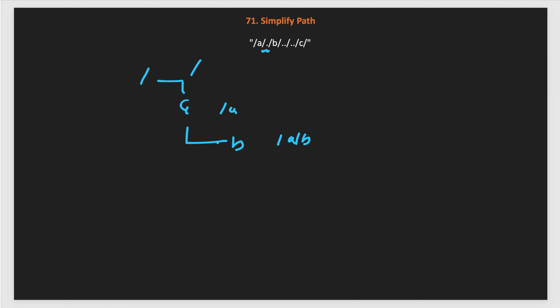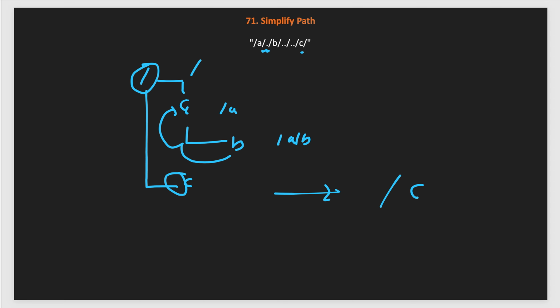So this will go out, and then after that we go up one more parent, so we will reach the root level. Then we have directory C, so this will be C. This is the C directory over here, and after that the last slash we just skip. Finally, we just go back and back and remove these. So the final answer is the root directory and C. Slash C is the final answer for this given path after simplification.